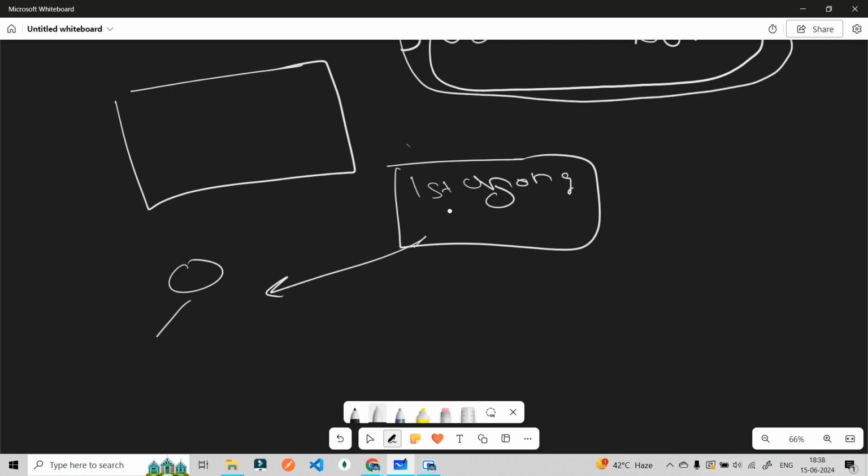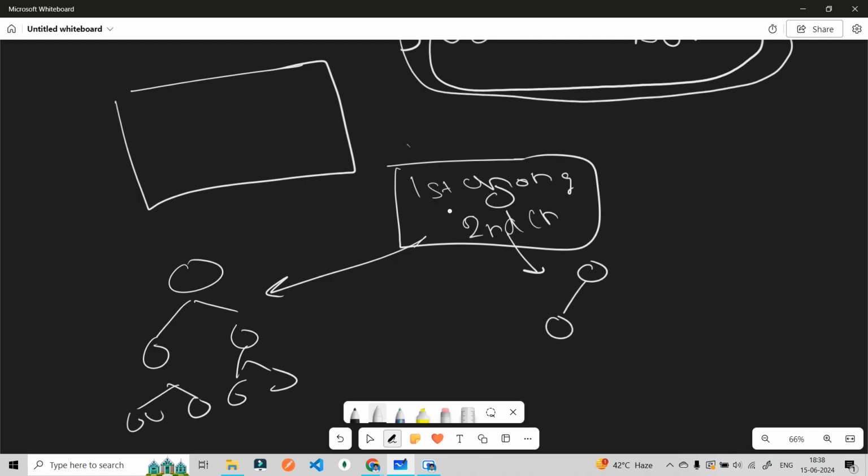A new virtual DOM is created. Now a second change happens. A new virtual DOM is created. As simple as that. And all these DOMs are being created in the React memory.